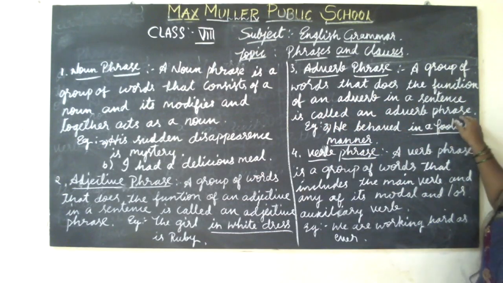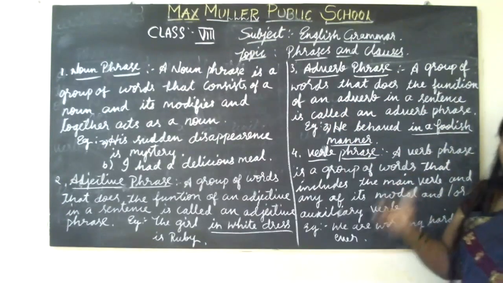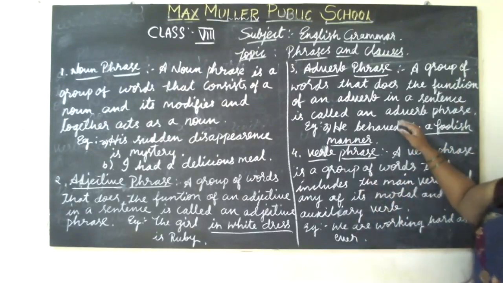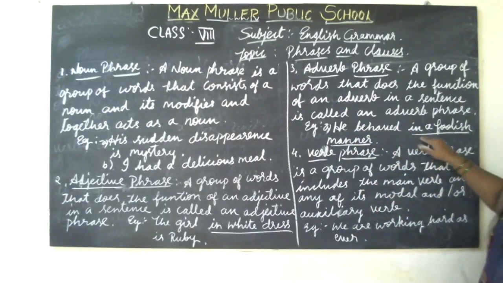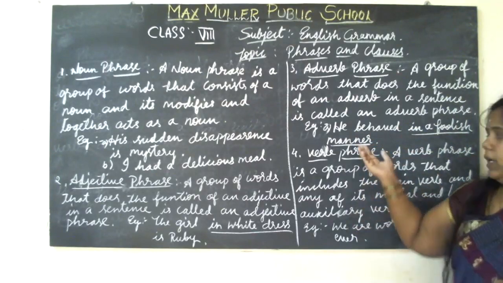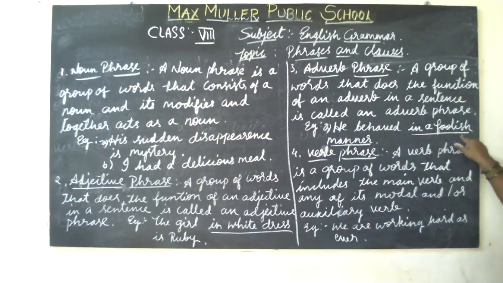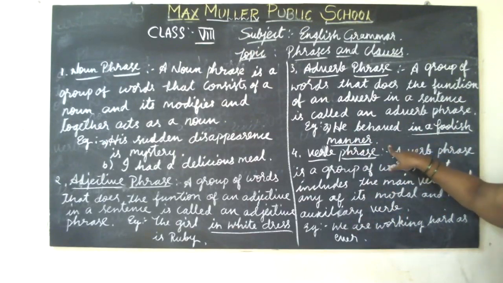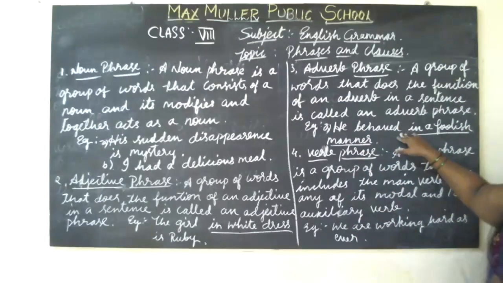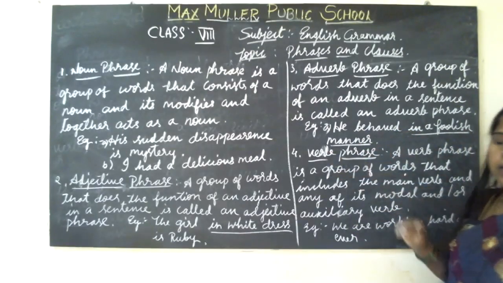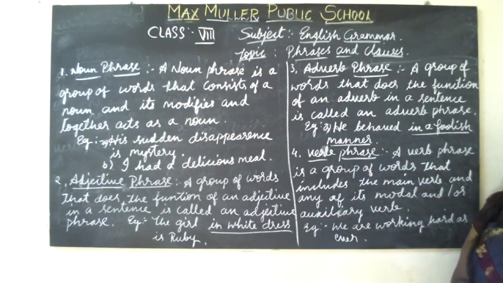So see, adverb phrase. I said, adverb means it describes a verb. So the first example is: he behaved in a foolish manner. Here, see, in a foolish manner, this is the adverb phrase, what I have underlined. The next one, the fourth one, is the verb phrase.